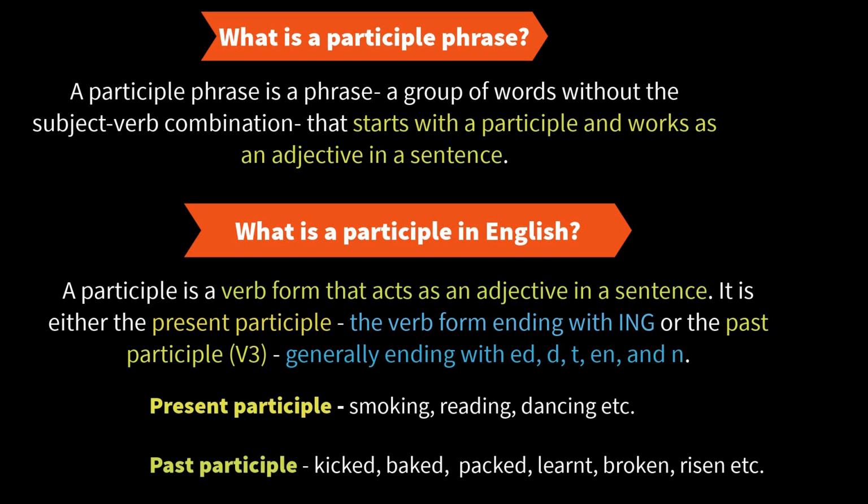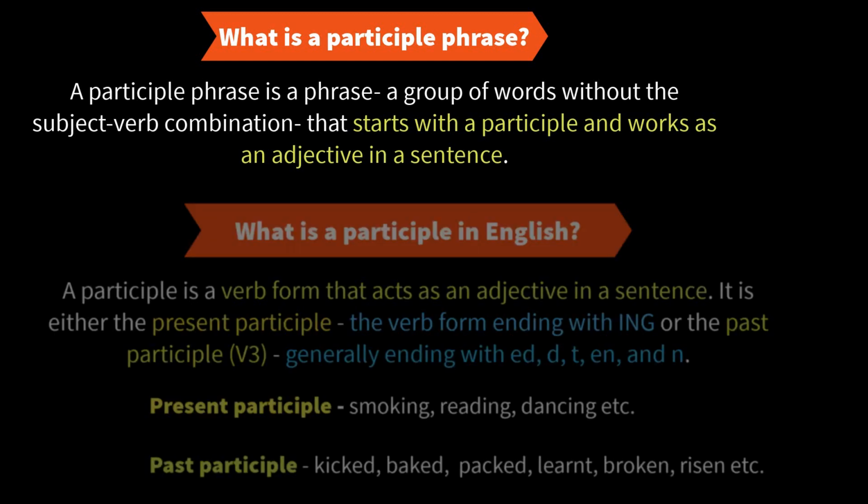Guys, it's very important that you understand it is formed out of a verb, out of the present participle form or the past participle form of a verb, that acts as an adjective in a sentence. It does not work as a verb in a sentence. Though it is formed out of a verb, it works as an adjective in a sentence. It's very important to understand this. So a participle phrase is a phrase that starts with a participle and works as an adjective in a sentence. Now let us take some examples and understand this.